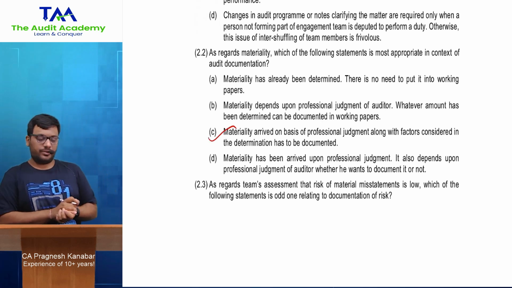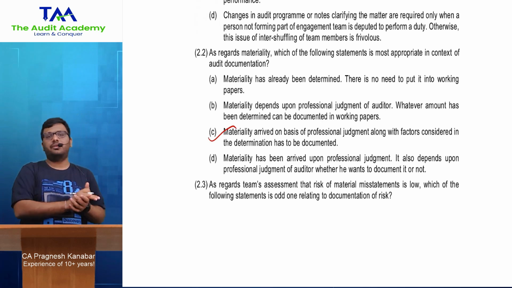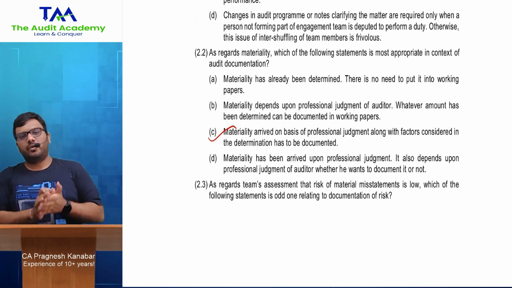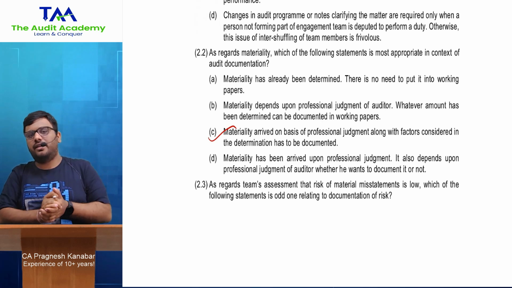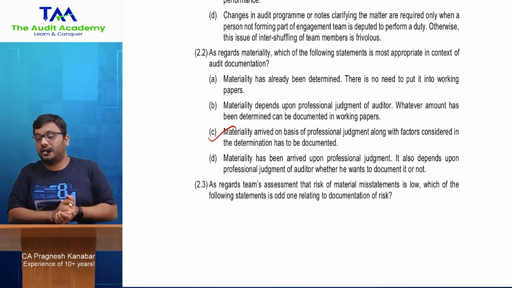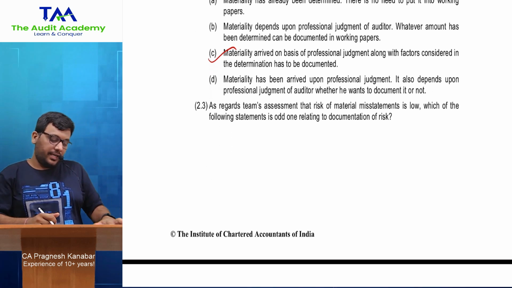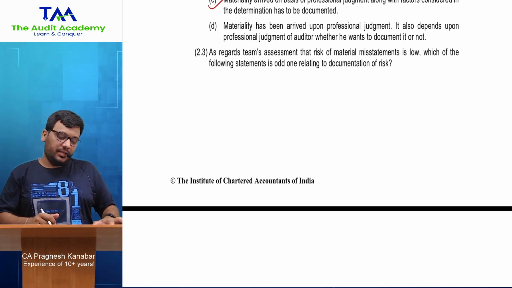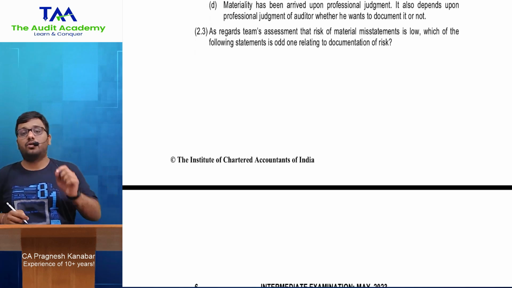Let us look at the last option. Materiality has been derived based upon professional judgment. It also depends upon professional judgment whether he wants to document it or not. No. Materiality depends upon professional judgment, but whatever judgment you have used at least needs to be documented so that in future we can understand on what basis you had derived materiality. Yes, sir. Next. As regards team's assessment that risk of material misstatement is low, which of the following statement is odd one relating to documentation of risk?